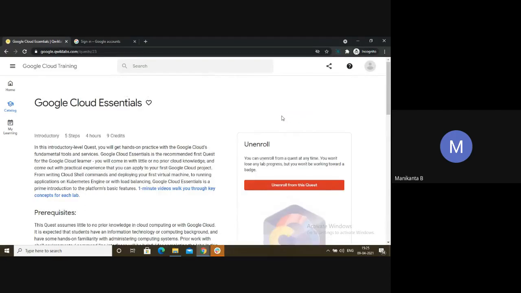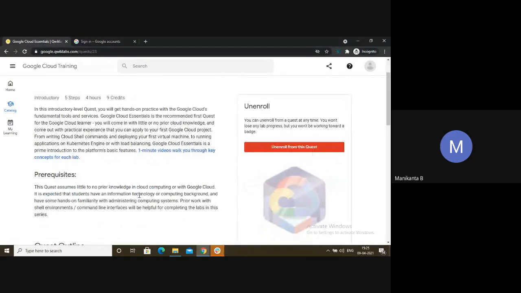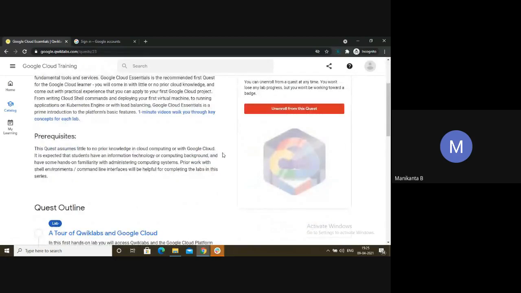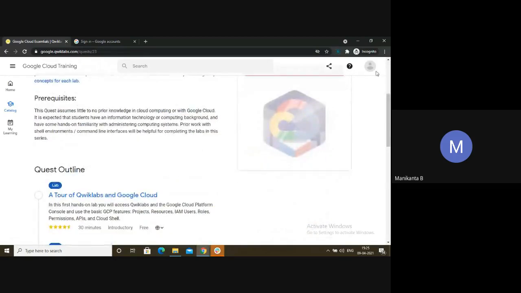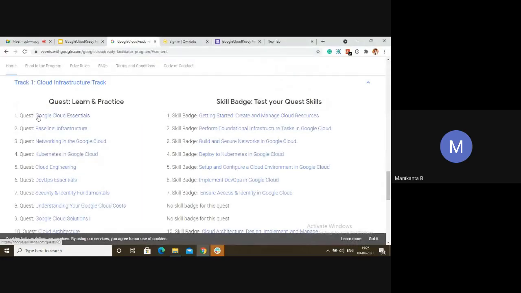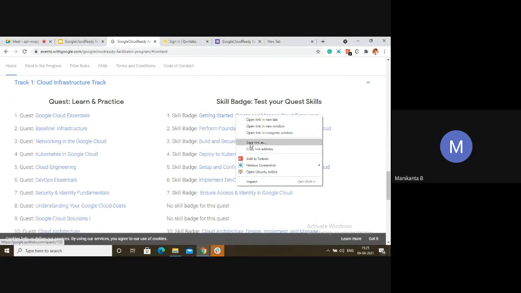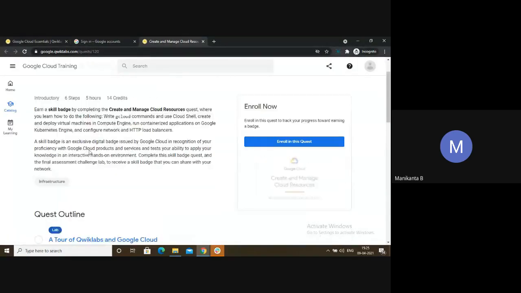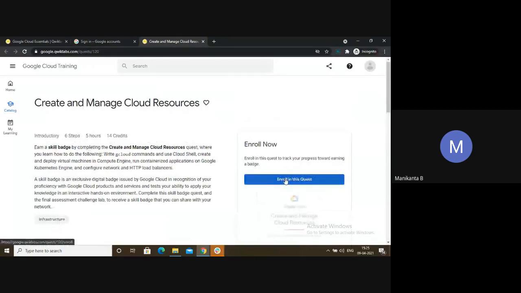Then you will be getting the monthly subscription. So once you do this in Google Cloud, you can visit the respective Quest, opening in a cognitive tab. Then you can see that I will click first on enroll in the Quest.